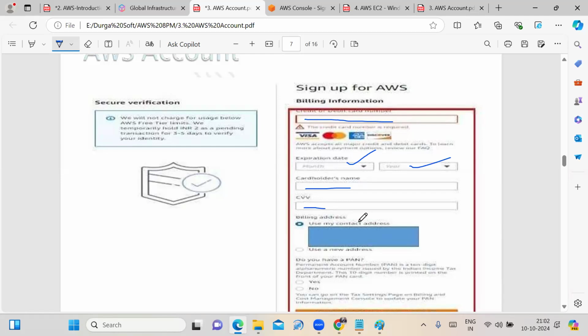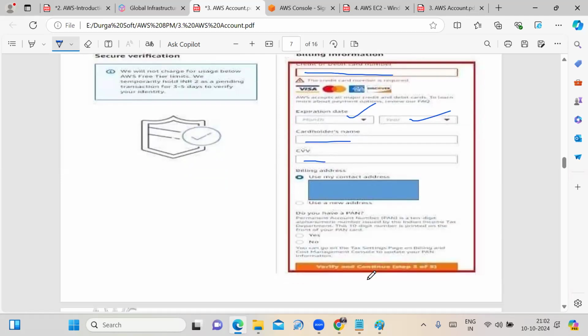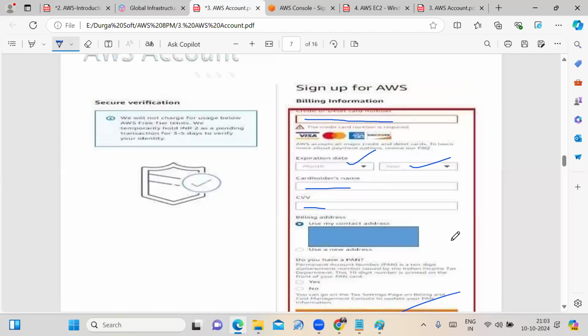And select the billing address. And do you have a PAN card? If yes, you can enter it. Otherwise, choose the no option and then click on the verify and continue option. That means the third step, you need to enter your card details. It may be a credit card or a debit card.